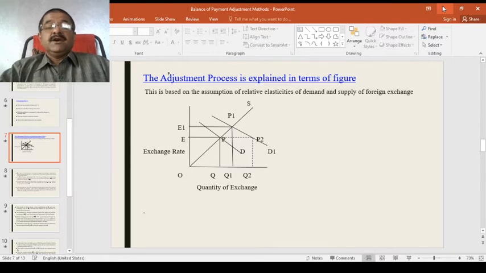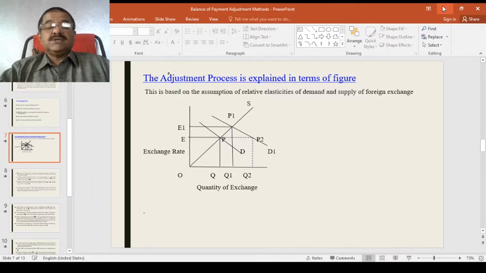When there is more demand, definitely the price of that particular good increases. That is the law of demand. So there is depreciation of the US dollar and appreciation of the British pound, because imports are more in the US and exports are more in Britain. As a result, the import price of British goods rises in the US and the prices of US exports fall.